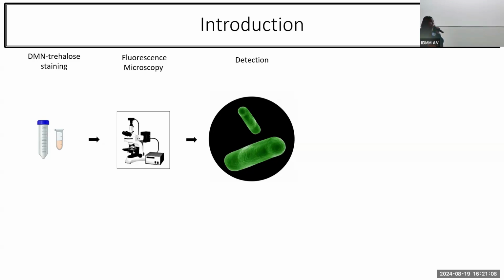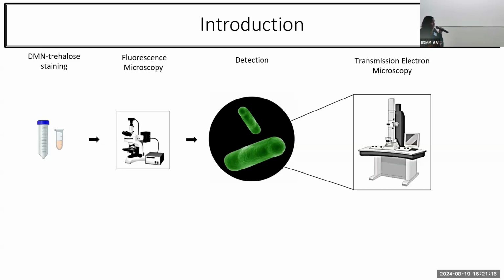That makes it difficult for us to determine which properties enable successful transmission. So this is where my PhD project comes in.